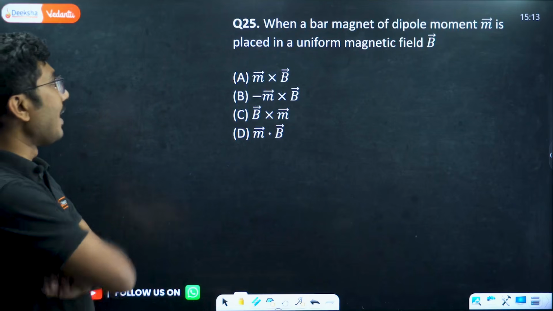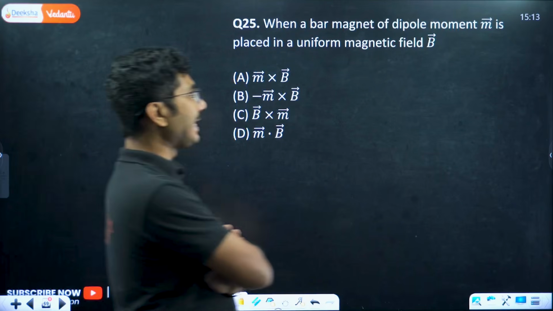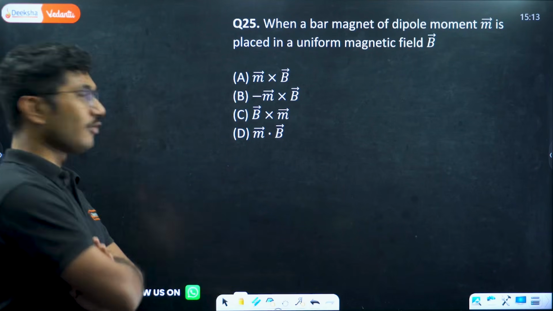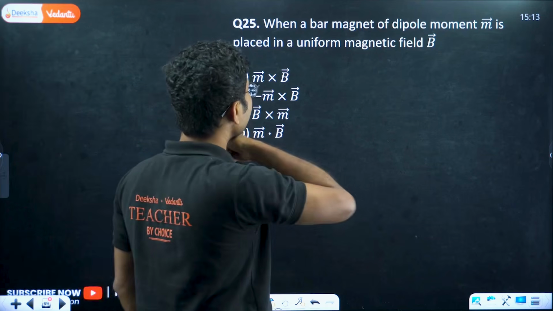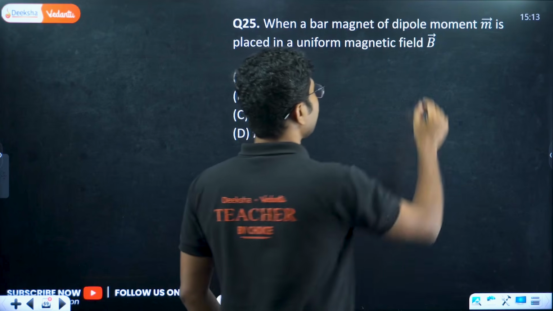Next, when a bar magnet of dipole moment M is placed in a uniform magnetic field B, what is the expression for the torque?